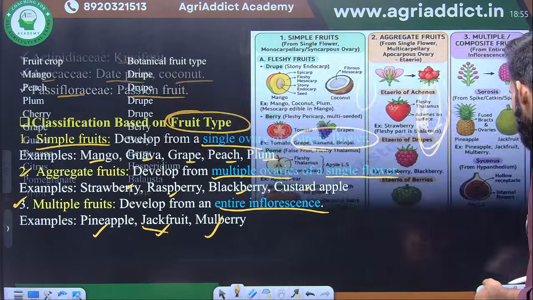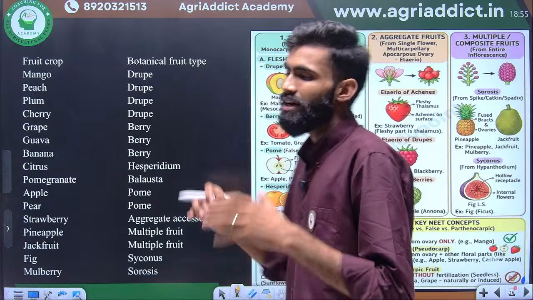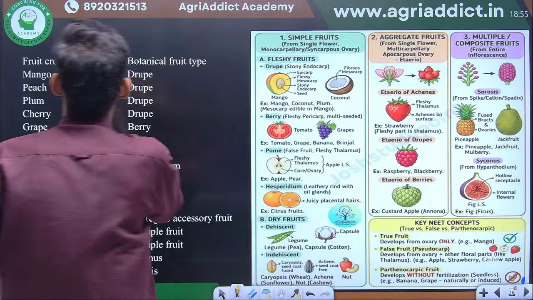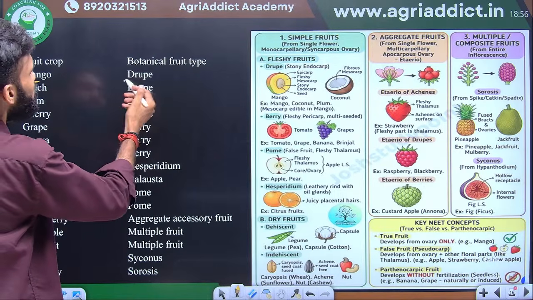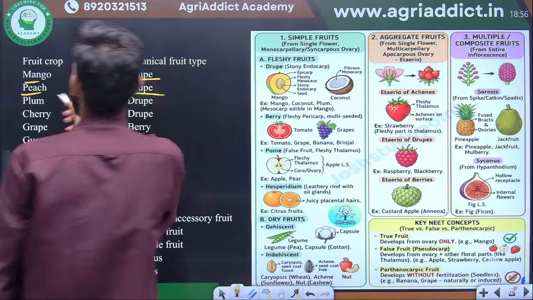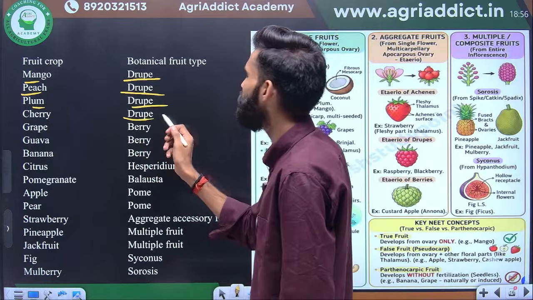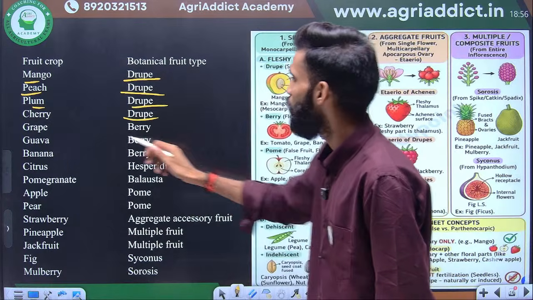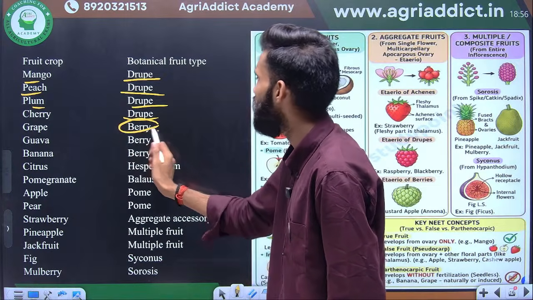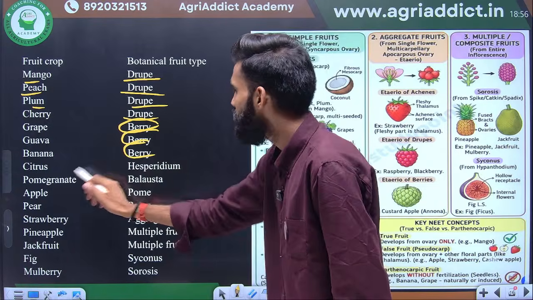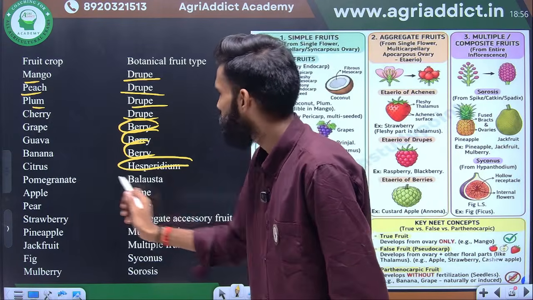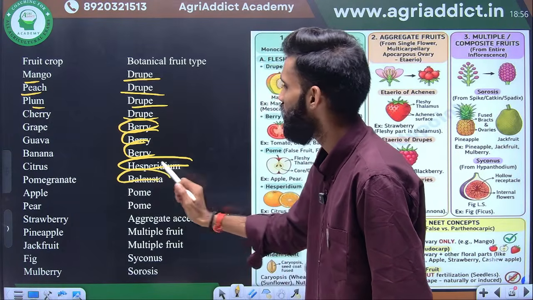Next, there are several subtypes of fruit. Suppose mango, the botanical fruit type is drupe. Peach is a drupe, plum is also a drupe, cherry is a drupe. You should remember these examples. Grapes are a type of berry, guava is a berry, banana again is a berry, citrus is hesperidium, and pomegranate is balausta, which is a modified berry.